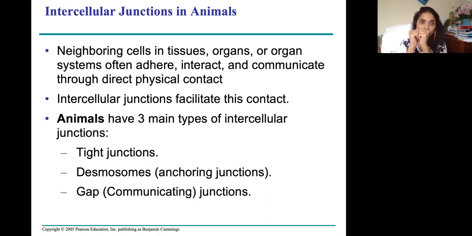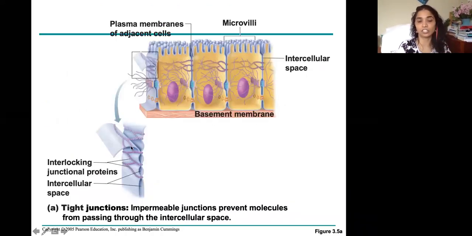It shouldn't. And desmosomes are called anchoring junctions, and gap junctions are the channels between the cells, which help them communicate with each other. You see this, guys? This is like a zipper, right? These are the tight junctions between the cells on the surface of your intestine, on your skin, in your brain cells, between your muscle cells. All these watertight junctions at the top do not allow even water to go between them. If water would go between the cells, then you would swell up like anything. It's not a good thing. This is a very, very ill, diseased condition.